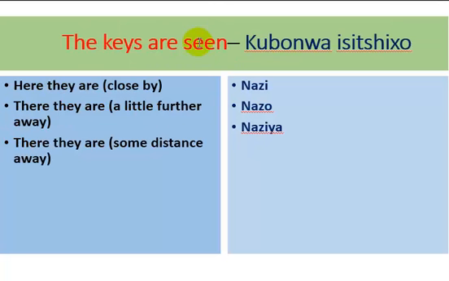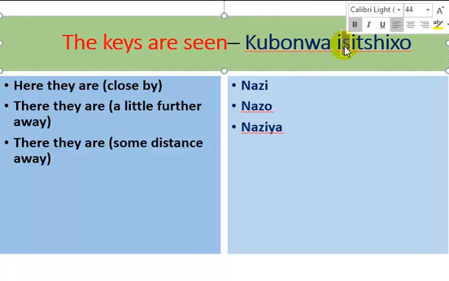And then suddenly the keys come to light. Kubonwa izichixo. Here they are. Nazi. There they are a little further away. Nazo. And there they are some distance even further away. Nazia. Nazi here. Nazo there. Nazia over there.